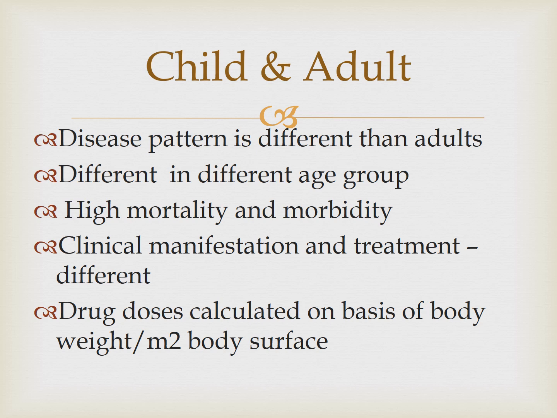The drug doses are calculated on the basis of body weight or meter square body surface area. In adults, you just give 1 tablet of some medicines, but in children, it is different. For each child, you have to see the weight and then calculate a dose for the child. So the dose will be different for each individual child. So with these factors, it is seen the child is not a miniature adult, though they have a similar structure.